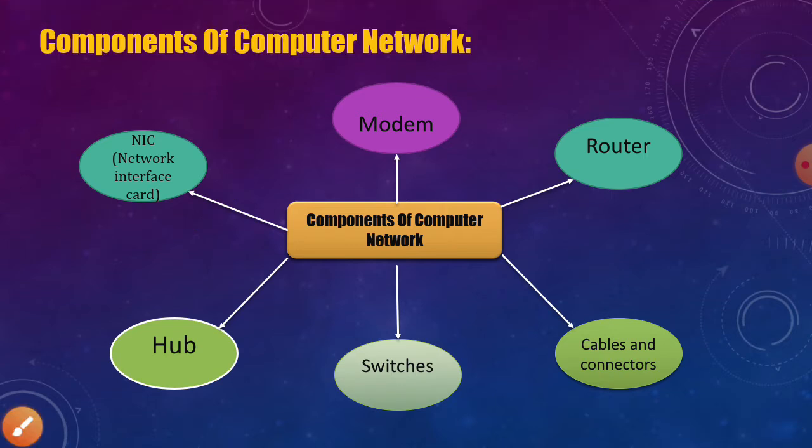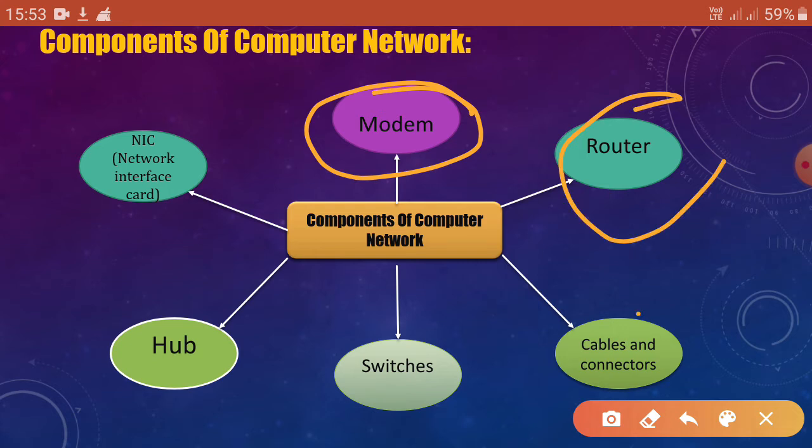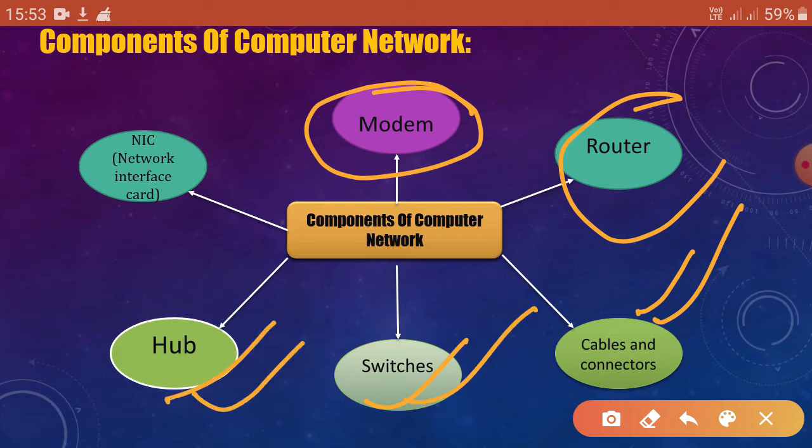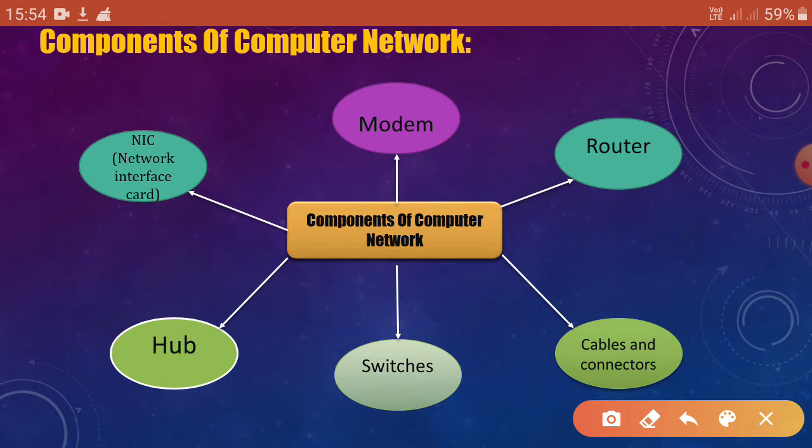Second one is modem. Already you are very much familiar with all these terms. Next one is router. Next, cables and connectors, then switches, then hub. So all these components are important parts of the computer network. So go to the next slide.